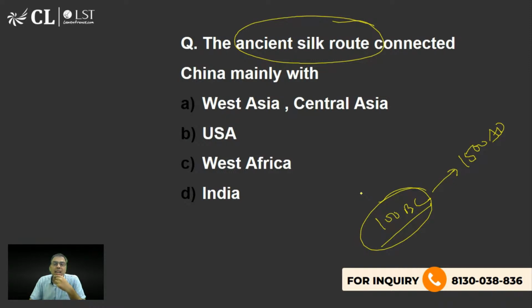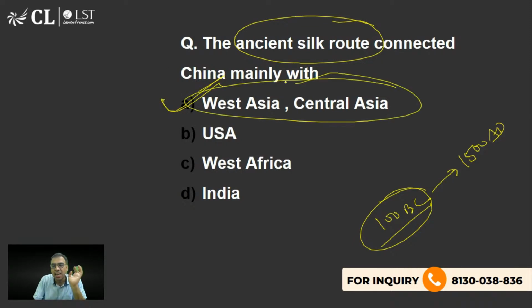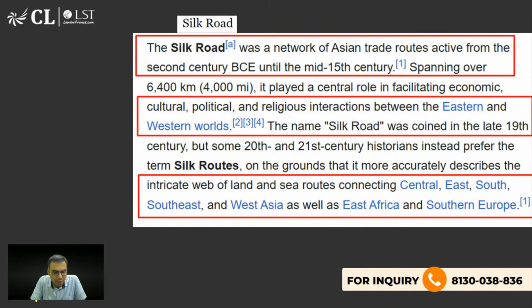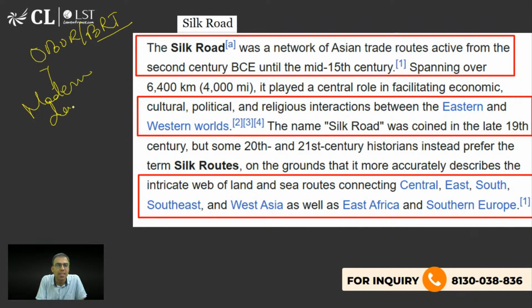So this ancient Silk Road was mainly connecting with West Asia and Central Asia. Although it was connecting India and other countries also, the main connection was with West Asia and Central Asia. The US was not there, as it is far across the water, so at that time there was very little scope. West Africa is also far. To some extent it was connecting India also, but mainly West Asia and Central Asia. So this was the ancient Silk Road. Currently the Belt and Road Initiative is the modern Silk Road, you can say. So they are trying to replicate that old Silk Road.